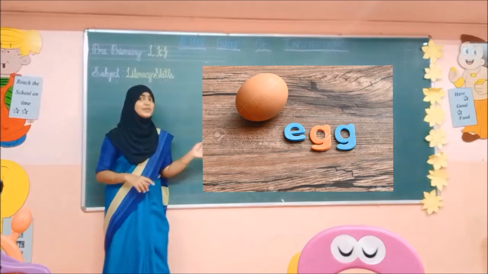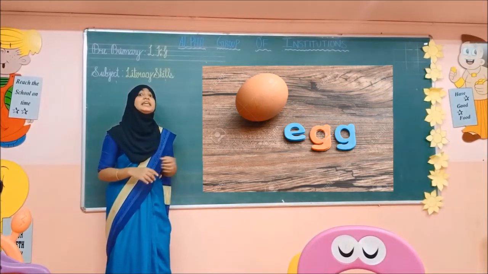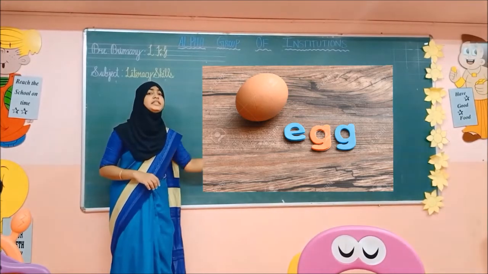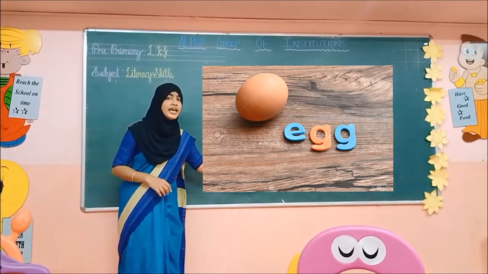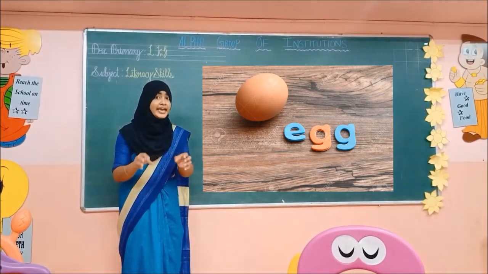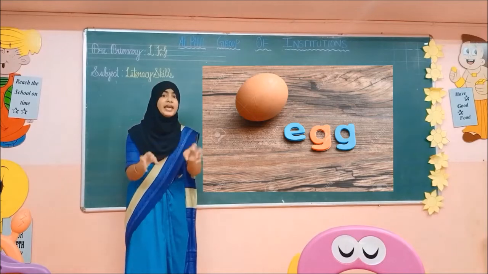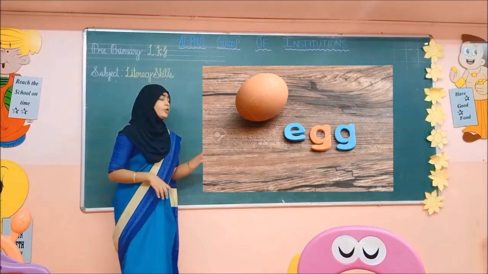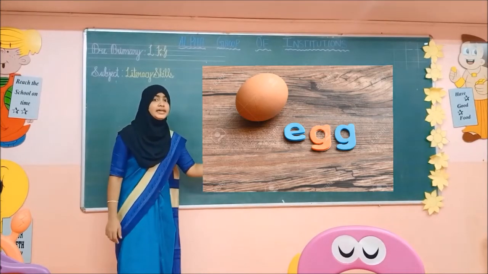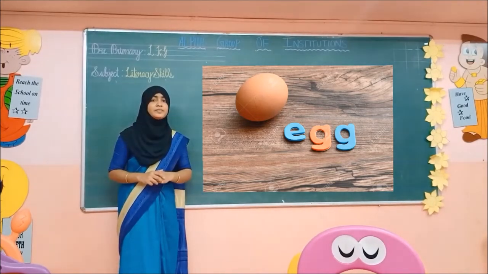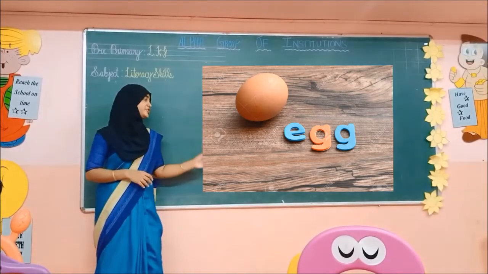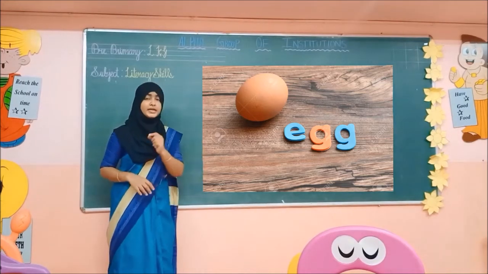See the next picture. What is this? Yes. Egg. Say E-G-G, egg. E sounds A. Keep on telling that. Egg. Okay children? Hope you all understood. E-G-G, egg.